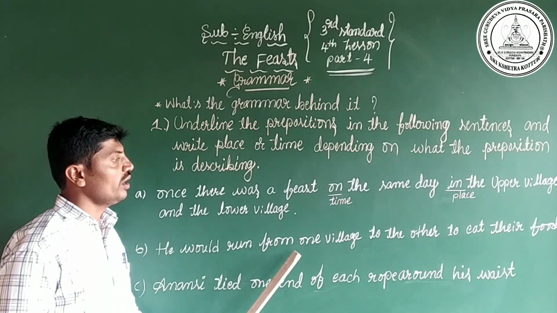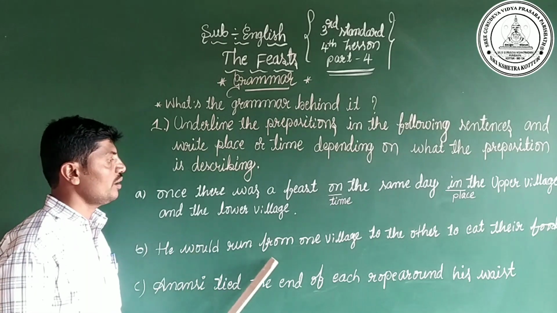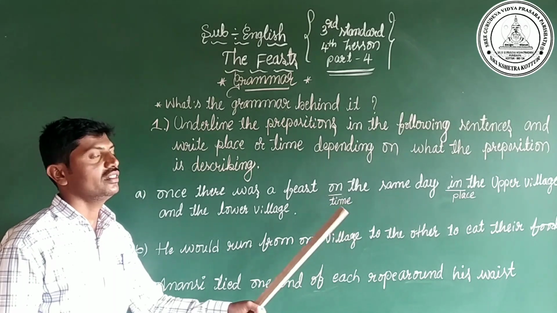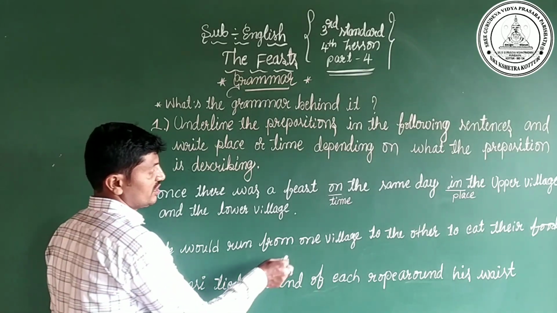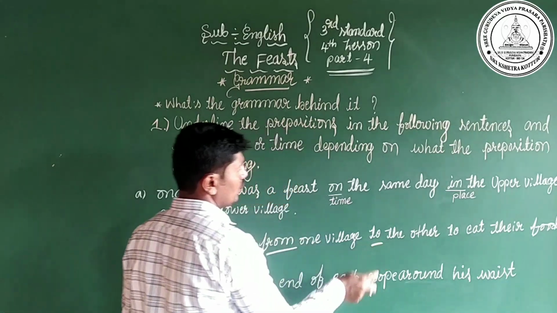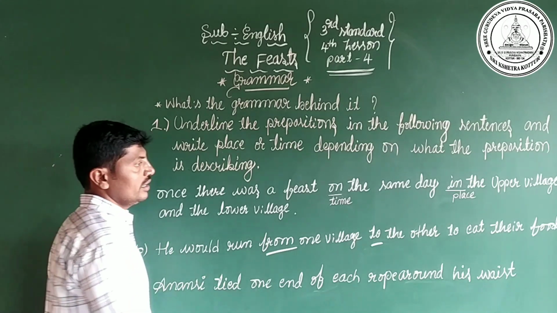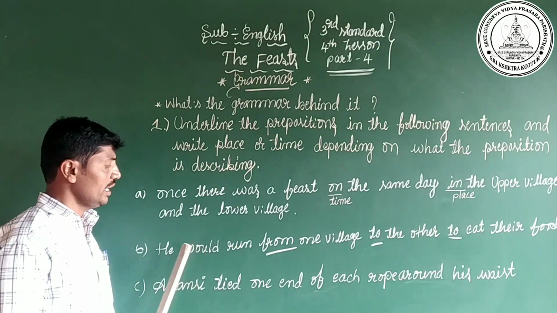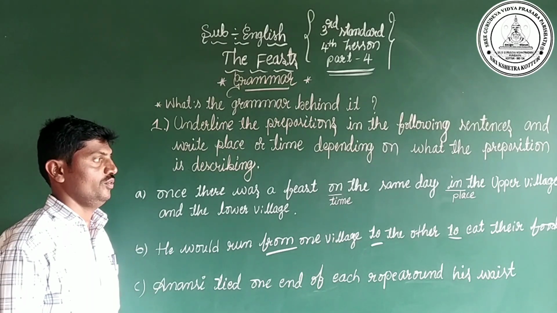He would run from one village to the other to eat their food. Yes, dear children, here there are two prepositions. Is it? Yes. From and to. Yes, dear children, here also one preposition is to. He would run from one village to the other to eat their food.